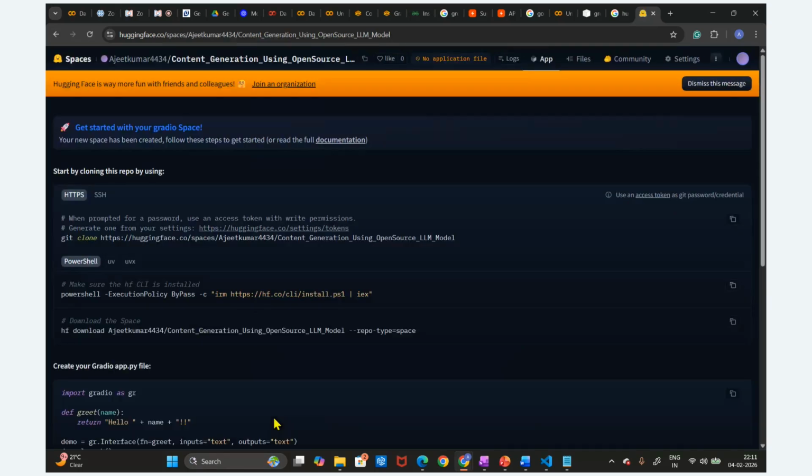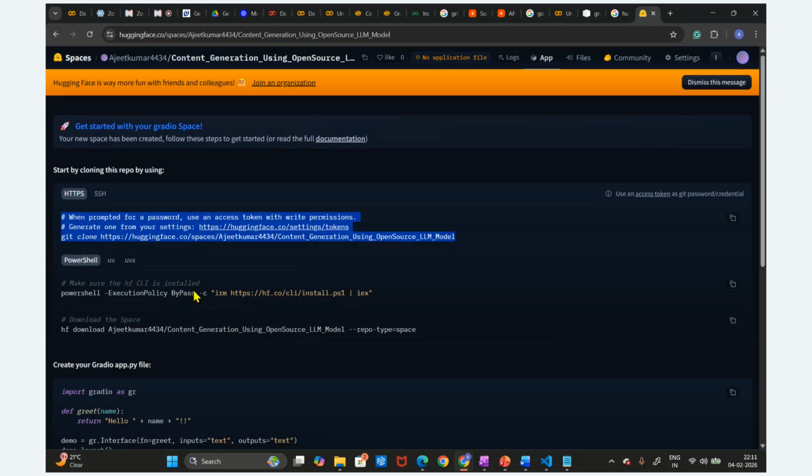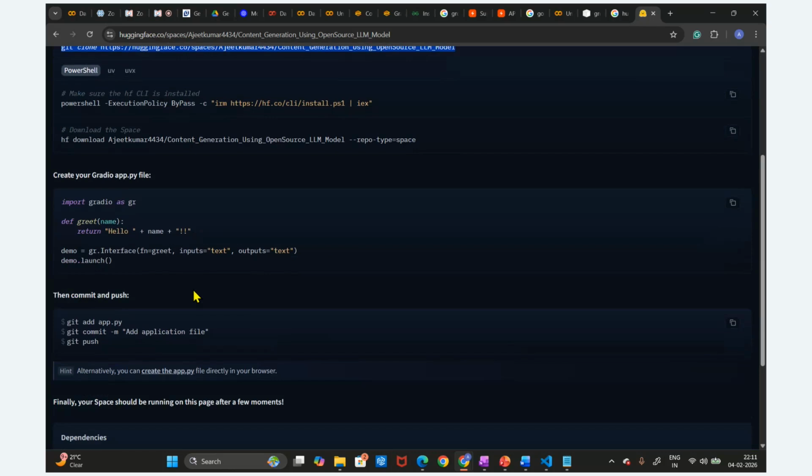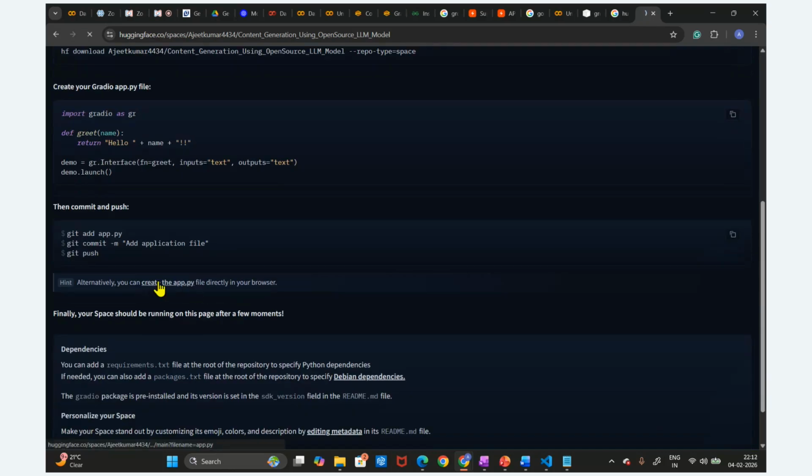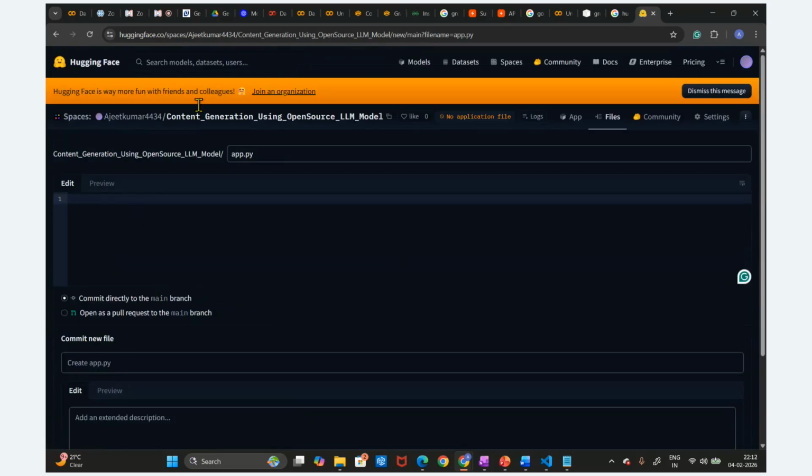Okay, whenever we create this page, we can have this GitHub command, but as of now, we are not going to use this. Later I will discuss how we can clone this Git repo, how we can set up this environment, how we can download all these files, right? But as of now, you can see I'm going to create this app.py file.